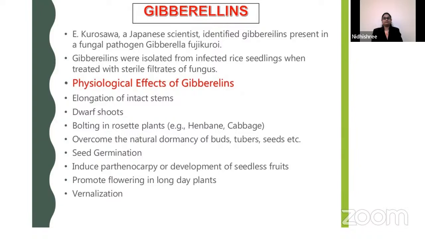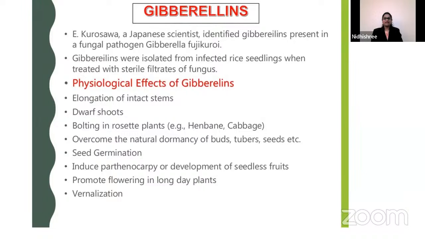Gibberellins were isolated from infected rice seedlings when treated with sterile filters of fungus. Physiological effects of gibberellins: elongation of intact stems, dwarf shoots, bolting in rosette plants, for example, in Brassica oleracea, cabbage. Overcome the natural dormancy of buds, tubers, seeds, etc. Seed germination. Induce parthenocarpy, or development of seedless fruits.